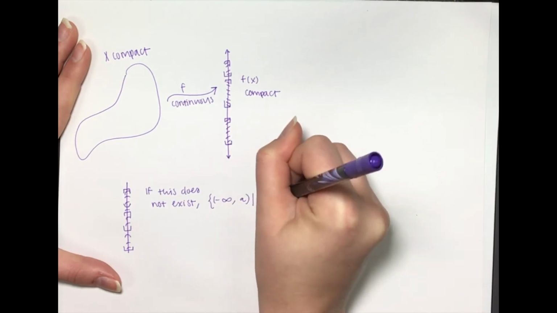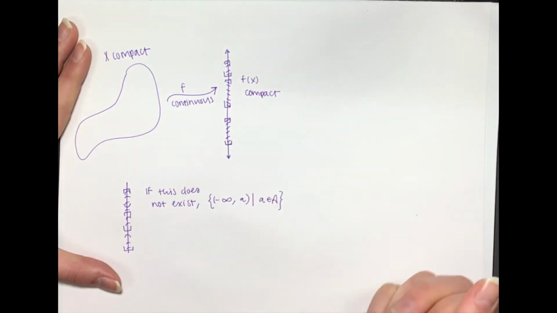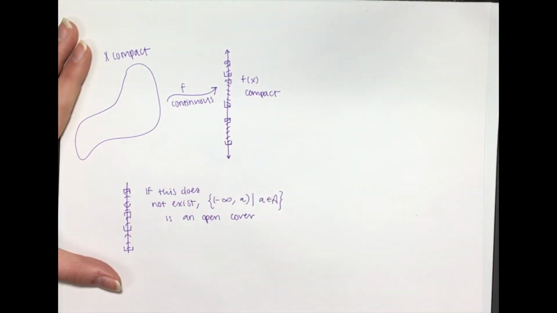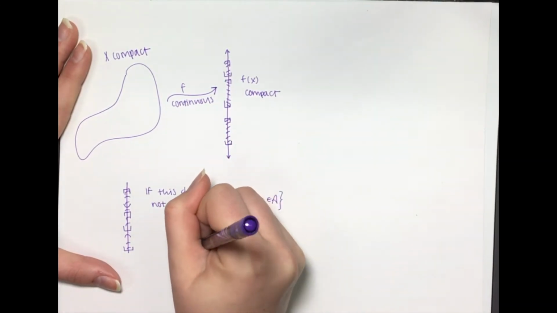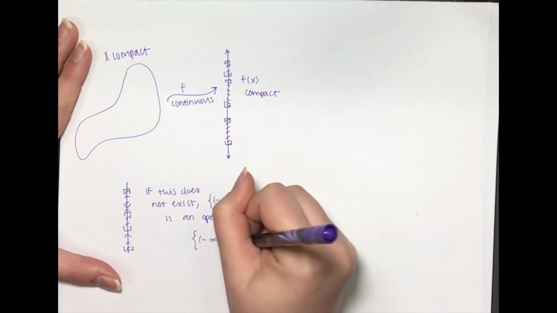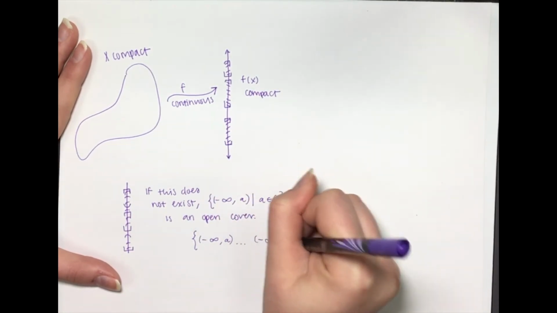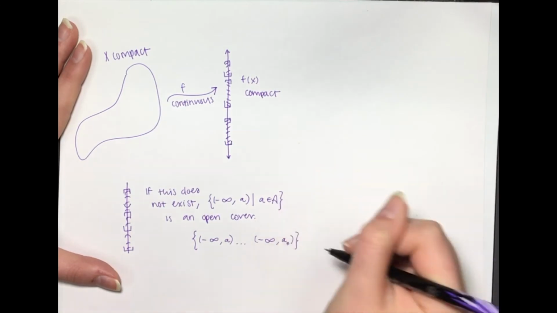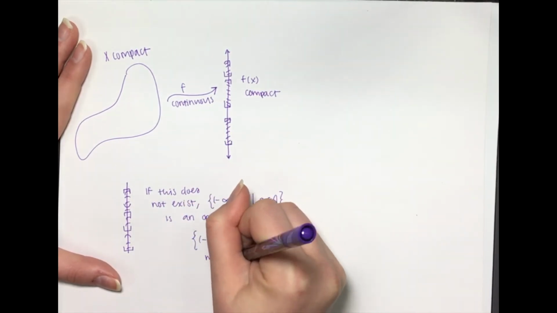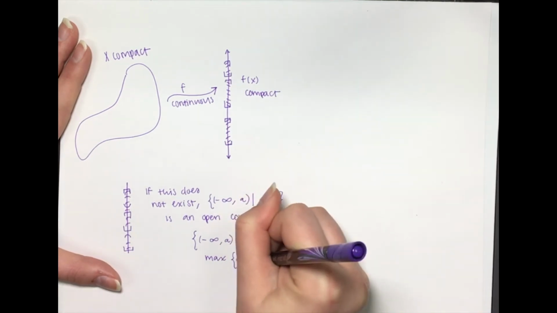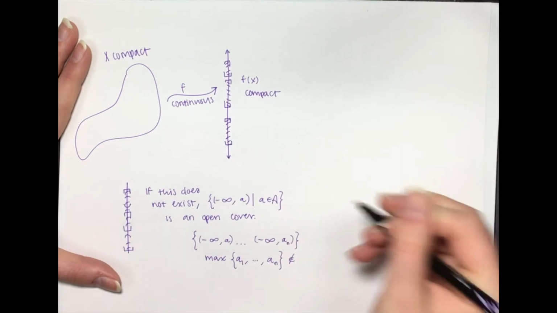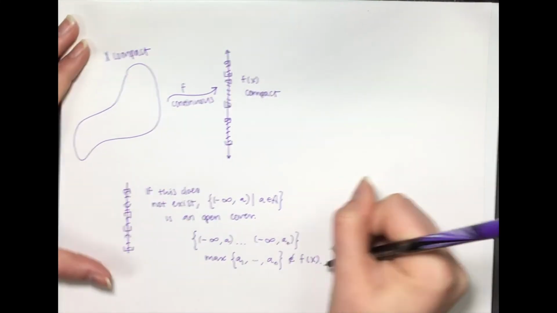If A has no largest element, then this collection of open rays forms an open covering of A. Since A is compact, some finite subcollection covers A. If a_i is the largest of the elements a_1 to a_n, then a_i belongs to none of these sets, contrary to the fact that they cover A. A similar argument shows that A has a smallest element.